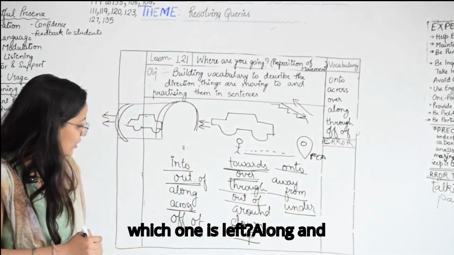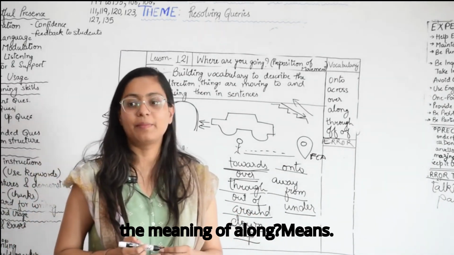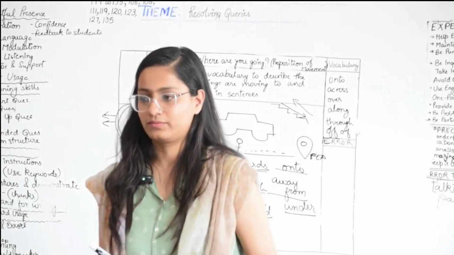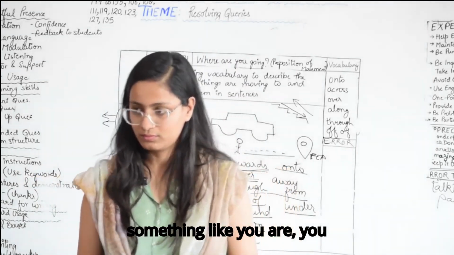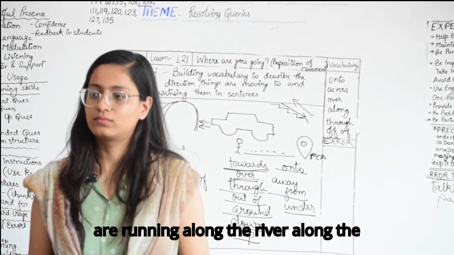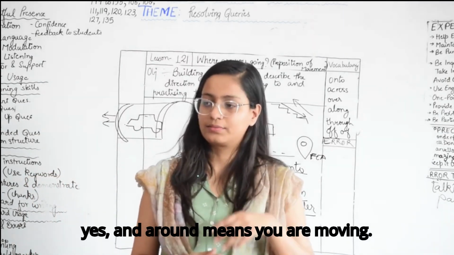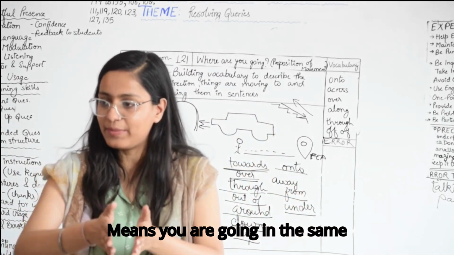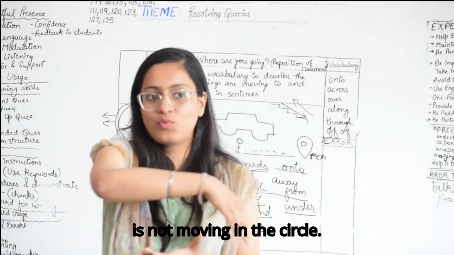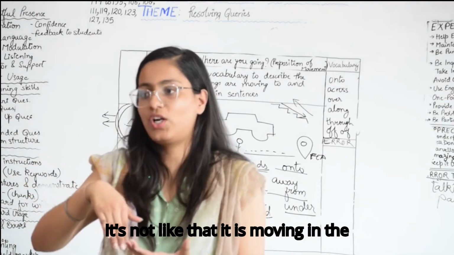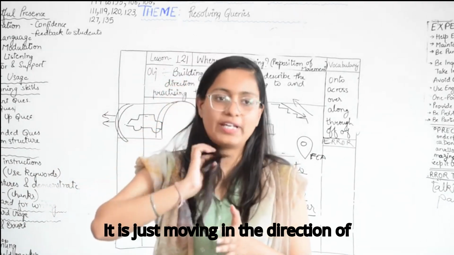Okay. And which ones are left? Along and around. Who would like to share what is the meaning of along? Something you are moving nearby, like you are running along the river, along the road. Great. Along means you are going in the same direction. So along is not moving in a circle. It is moving in the direction of something.